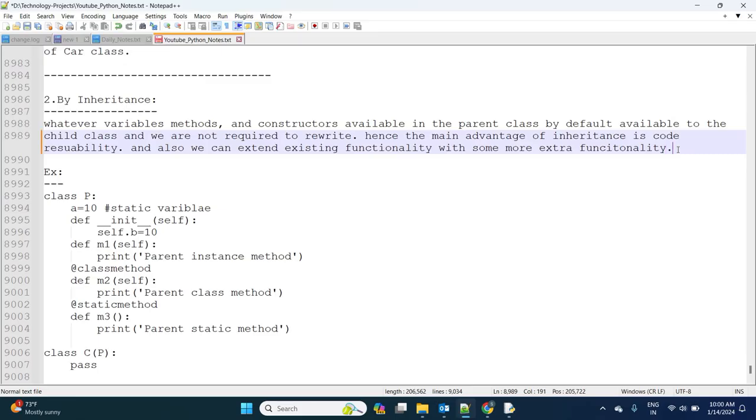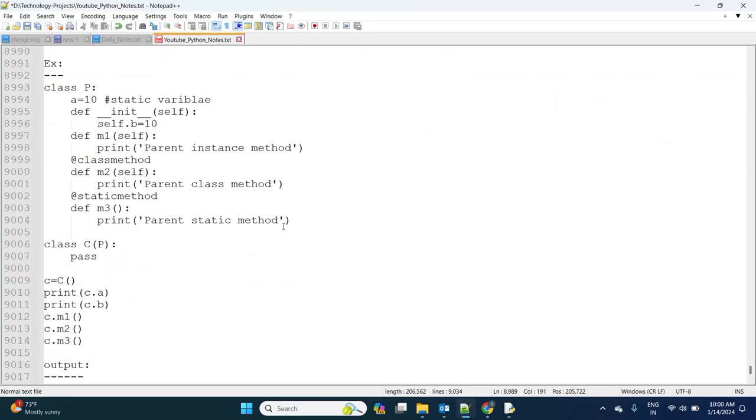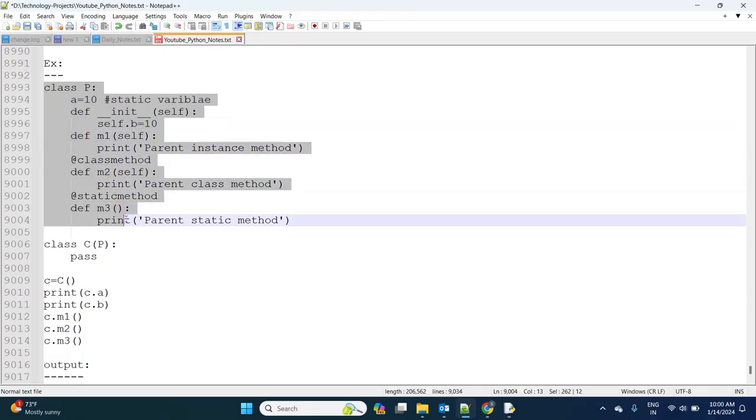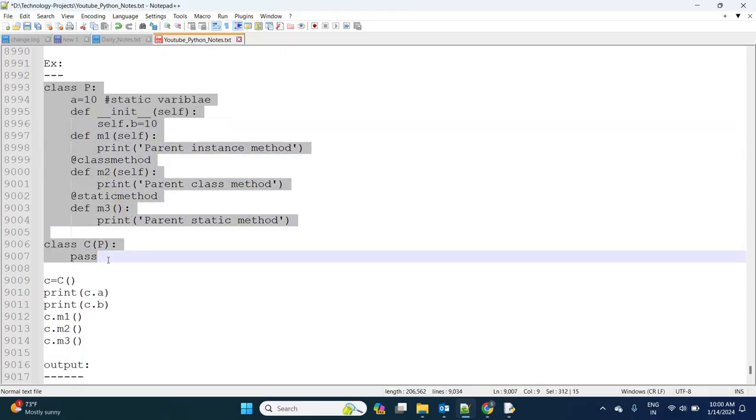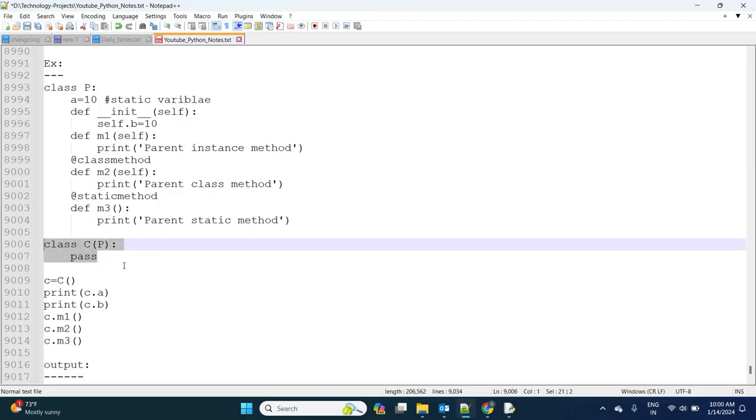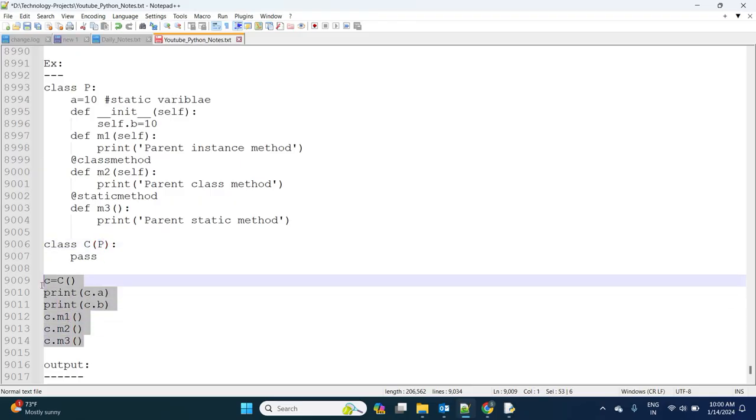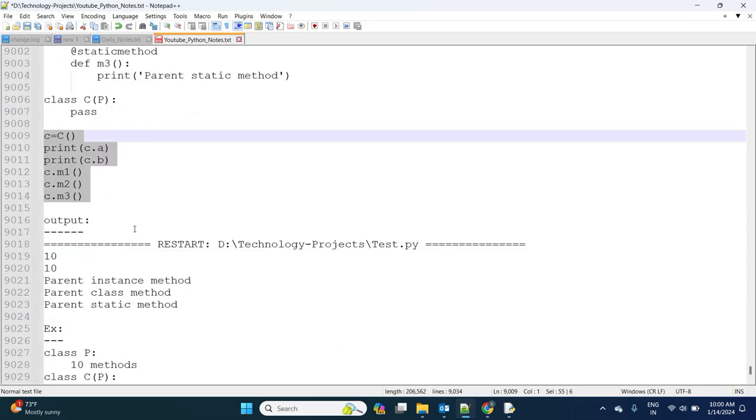So for that I have written one small program. If you observe here, I'm taking a static variable, instance method, static method, class method, and constructor in the parent class. In the child class I'm extending the parent class, and I'm calling all members of the parent class by using the child class object reference. We discussed this in the last session.